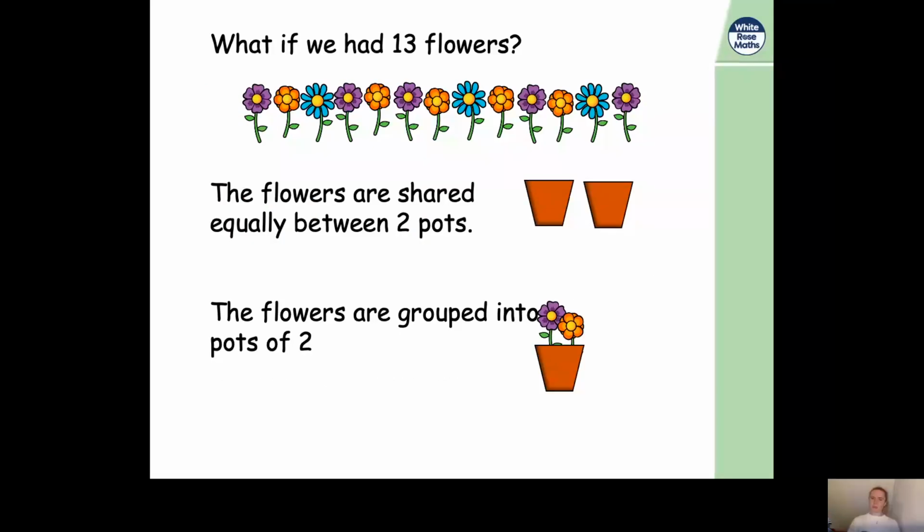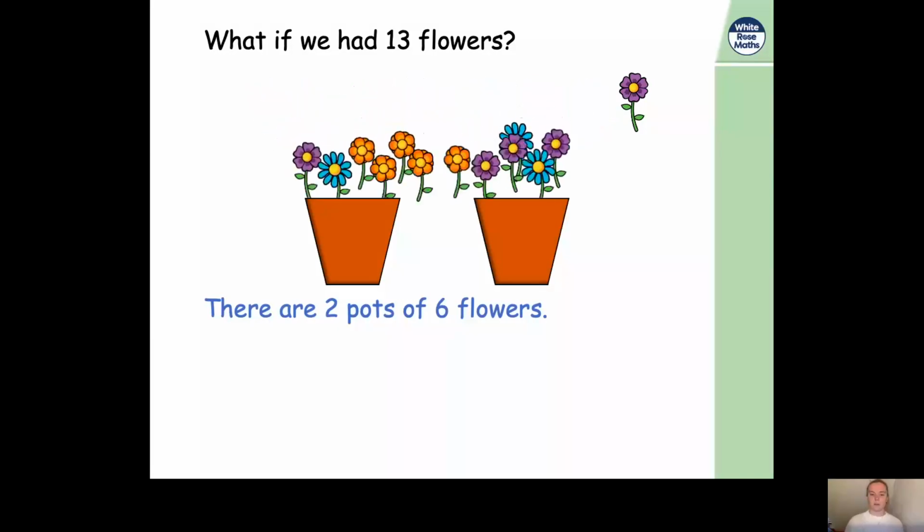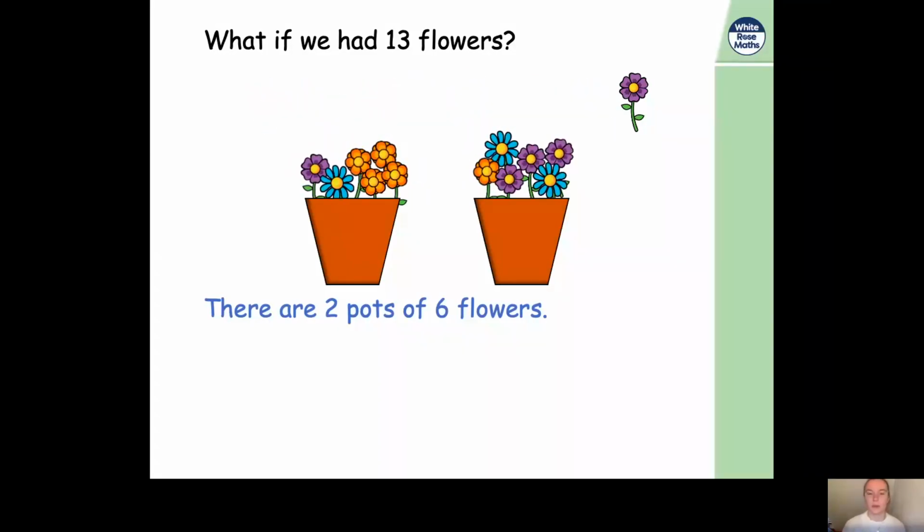Now, this time, what if we had 13 flowers? So last time we had 12 flowers, this time we have 13 flowers. And we want the flowers to be shared equally between 2 pots. And then the flowers to be grouped into pots of 2, just like last time. Well, shall we have a look together? Let's look at the first question together. So, here we go. Let's put them into their pots.